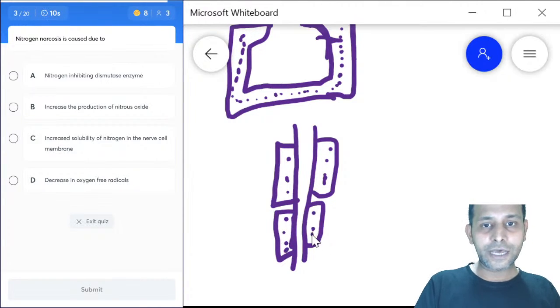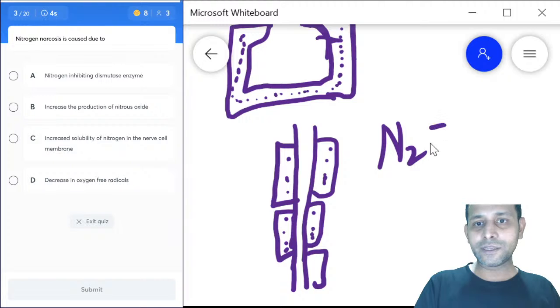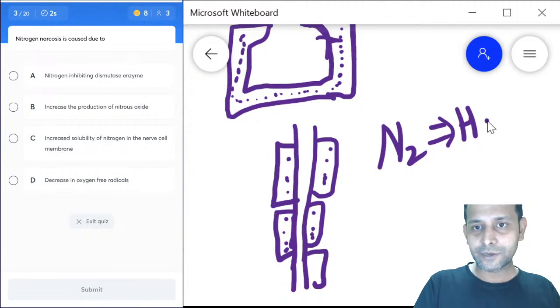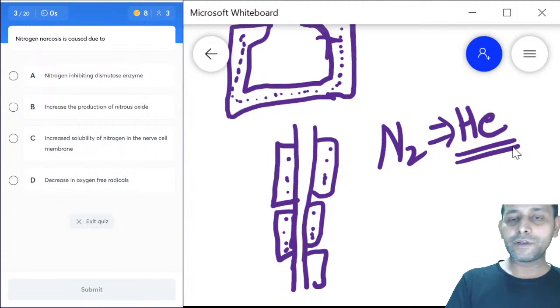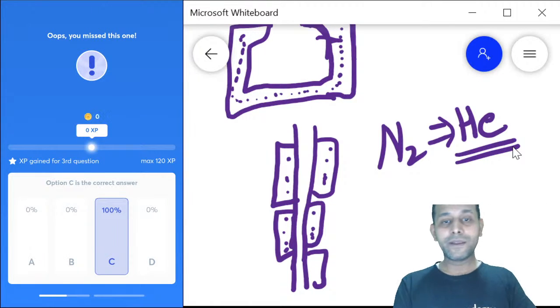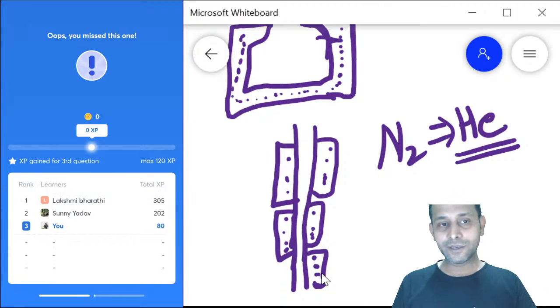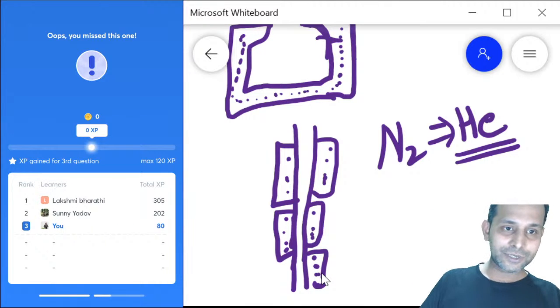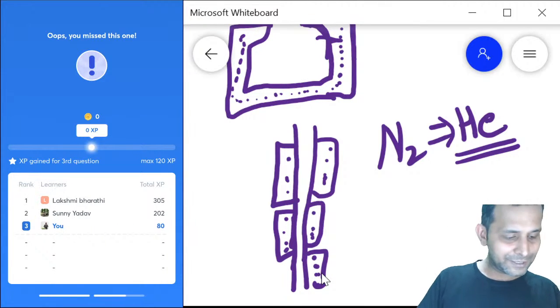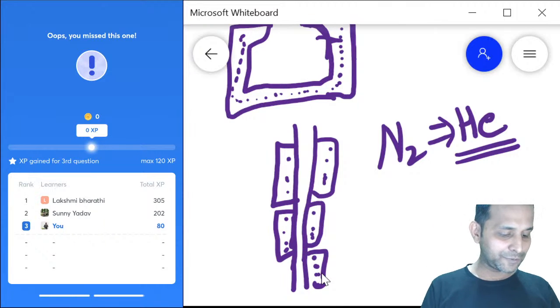So nitrogen narcosis is a serious problem during deep sea diving. Hence nitrogen is replaced by helium. Remember, nitrogen is replaced by helium because of nitrogen narcosis. So the answer is absolutely correct. It is because it affects the nerve conduction in the nerve cells. That's great. Dr. Sunny and Dr. Lakshmi have answered it perfectly right. I hope you are online, Dr. Lakshmi and Dr. Sunny.